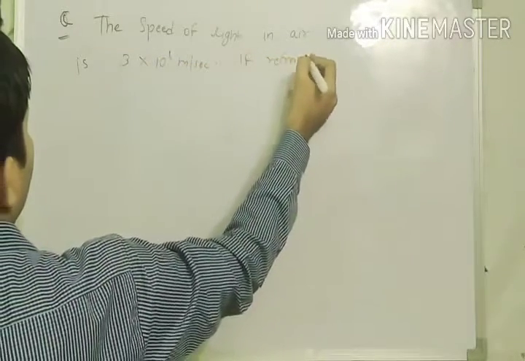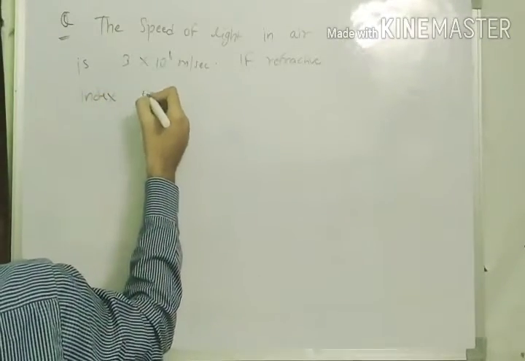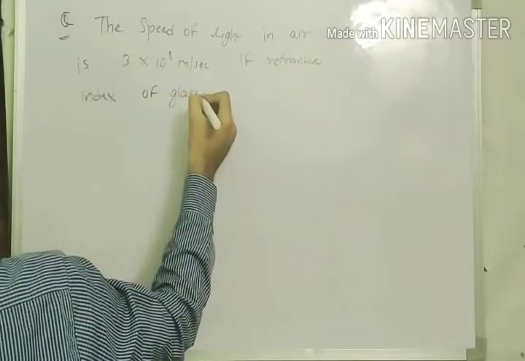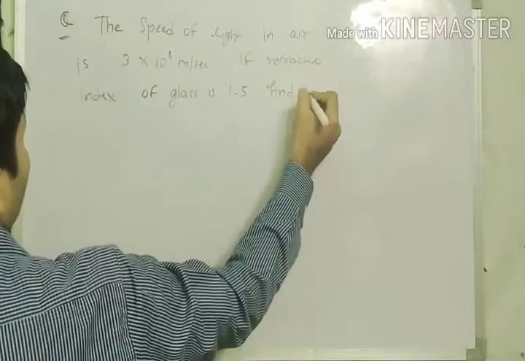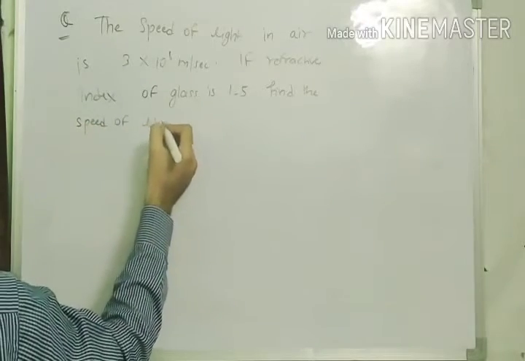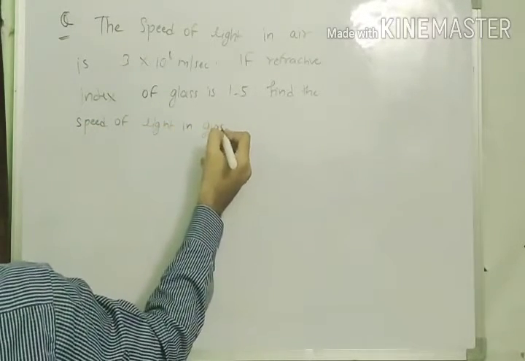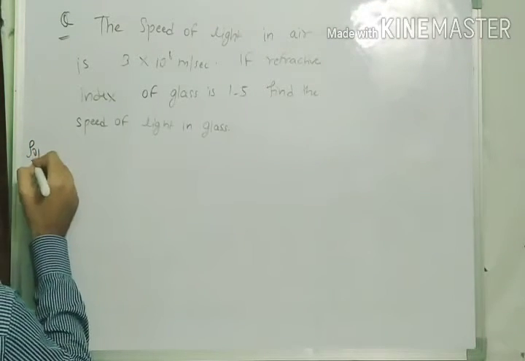If the refractive index of glass is 1.5, find the speed of light in glass. So this is a numerical that we are going to solve. The speed of light in air is 3 into 10 to the power 8 meter per second. If the refractive index of glass is 1.5, then we have to find the speed of light in glass. Just try to solve in your copies.